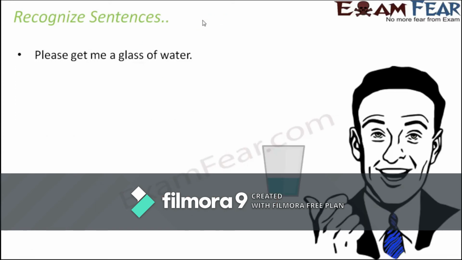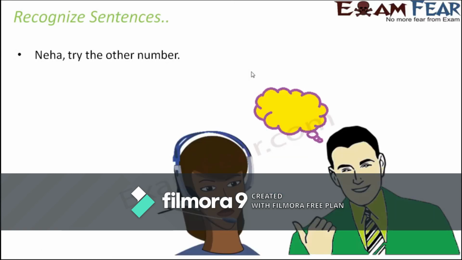Please get me a glass of water. So here, is he making a statement? No, he is asking somebody else to do an action. He is asking somebody else to get him a glass of water. So this is an order, or this is a command. However, this is a request because you have a please here. So he's kind of politely asking somebody else to do something. So it's a request, and this will fall under the category of imperative sentence. Let's move on to the next one.